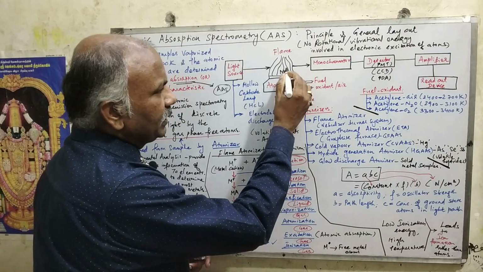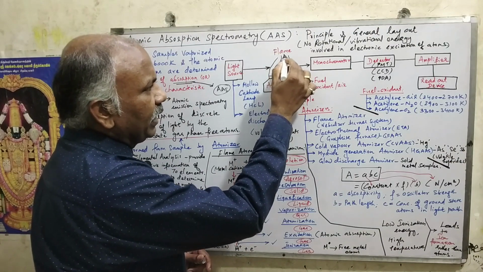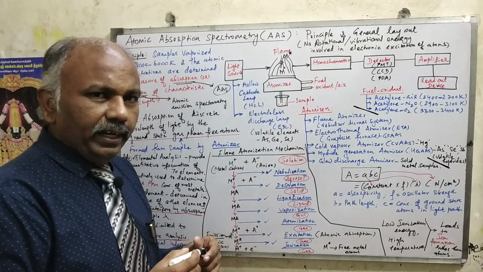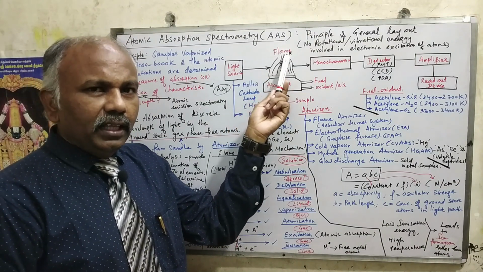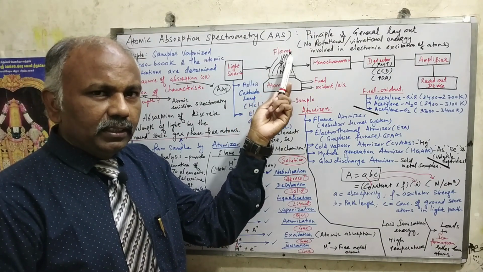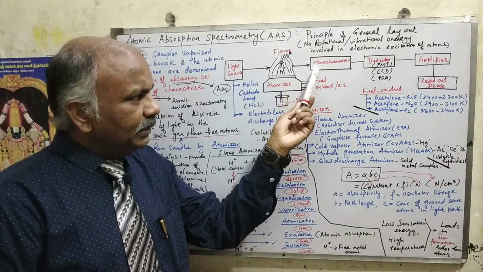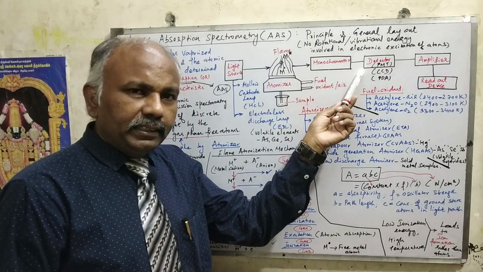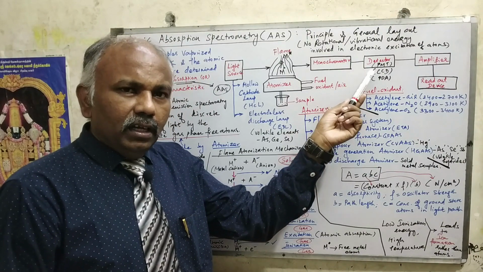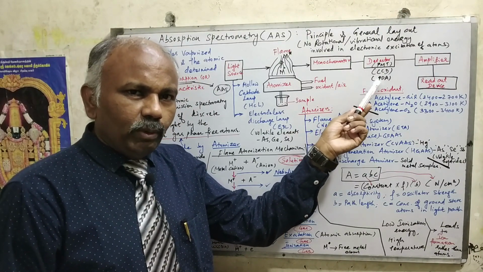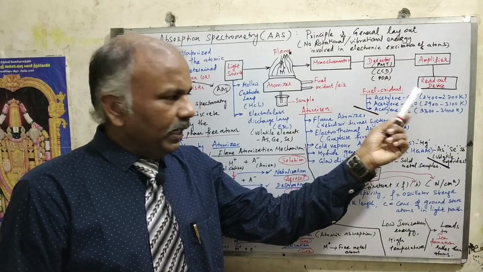So once the gas phase ground state atoms are formed, they will be getting excited. The gas phase ground state atoms will go for excitation, right? And they will be there in the flame as such. As I told already, there is an absorption of characteristic wavelength in the flame. That will be captured by the monochromator, which will isolate the separated lines. The monochromator is attached with the detector. Basically, the detector used is a photomultiplier tube, or sometimes charge coupled devices or a photodiode array detector, right? It is connected with an amplifier and finally connected with a readout device, right?